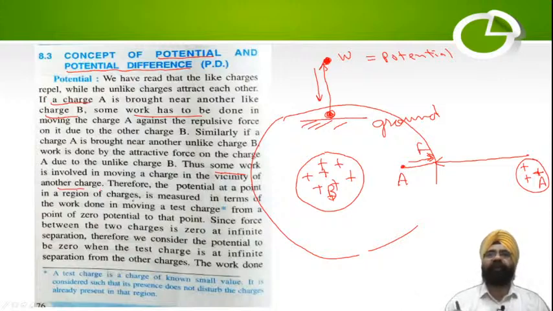Therefore the potential at a point in a region of charge is measured in terms of work done. I have shown it to you in gravitational potential also. Whatever work we do, that work will get stored. So here also, whatever work we do in bringing the charge in is stored in a moving test charge. Now A is our test charge, from a point of zero potential. At infinity we take zero potential because there the field of the other body is not acting. So from zero potential, when I bring it inside the field of the second body, I have to do some work, and this work gets stored as its potential.